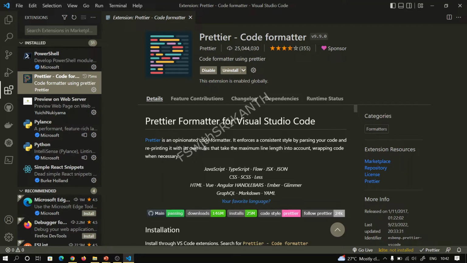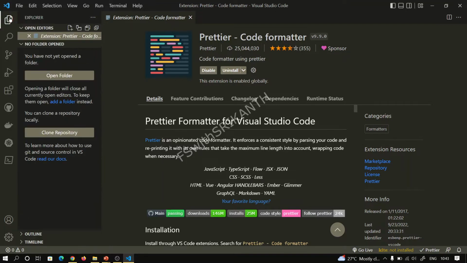From that point of view, this Prettier code formatter is the most important. Without it, it is difficult to edit our code, and we can get confused about where we begin and where we place things. So with the help of Prettier, people will find it very easy to write code, right? It is easy to adjust. And one more thing, we can create one editor.